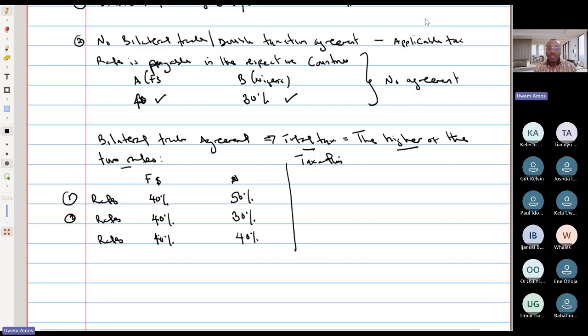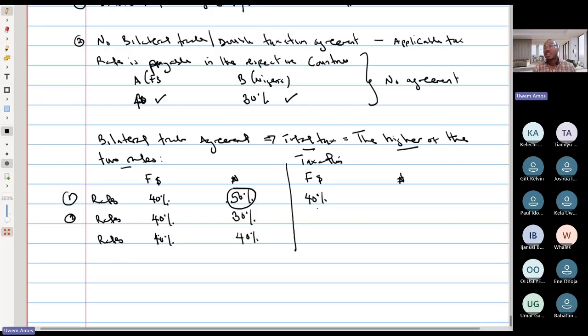So we pay tax to the investment country, which is $F. And what is that tax rate? The tax rate is 40%. So we pay the 40% first. Now, when we repatriate the fund to Nigeria, we need to bear in mind that our total tax is the higher of the 2 rates. And the higher between 40 and 50 is 50.